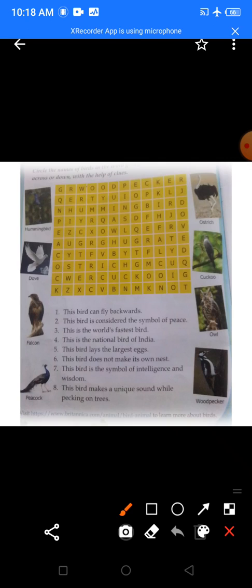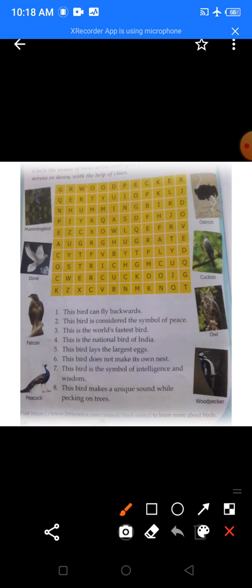But this is question number 7. We have to first read question number 6. This bird does not make its own nest. Which bird does not make its own nest? Yes, that bird is the cuckoo. And where does the cuckoo lay its eggs? Yes, in the crow's nest. It does not make its own nest, but it lays eggs in the crow's nest, in other birds' nests.